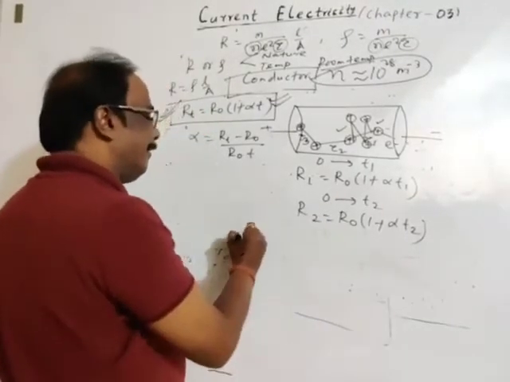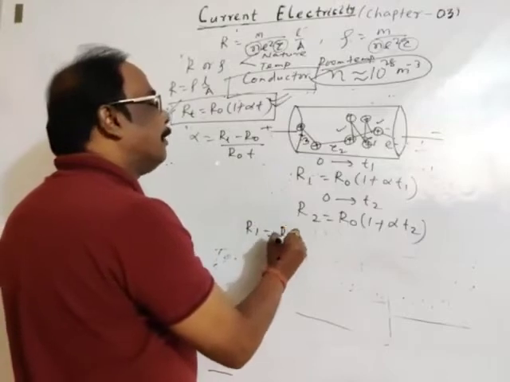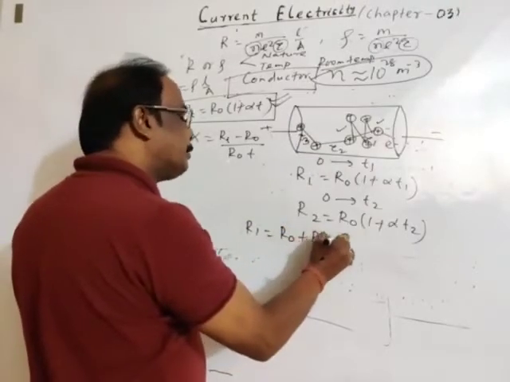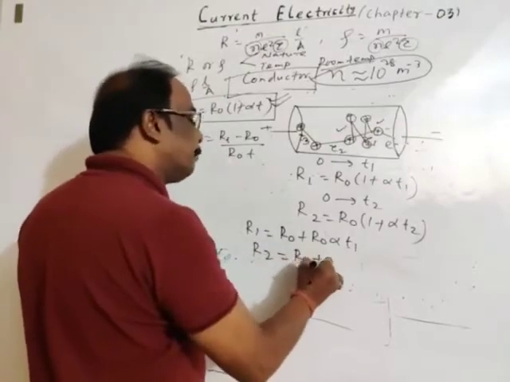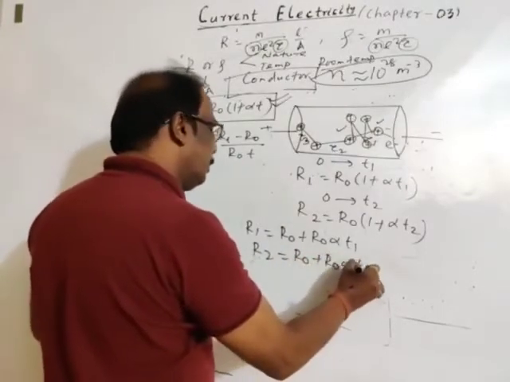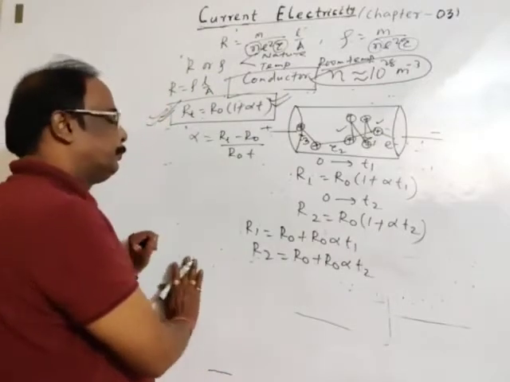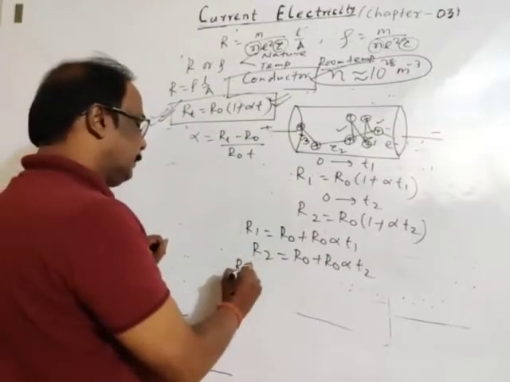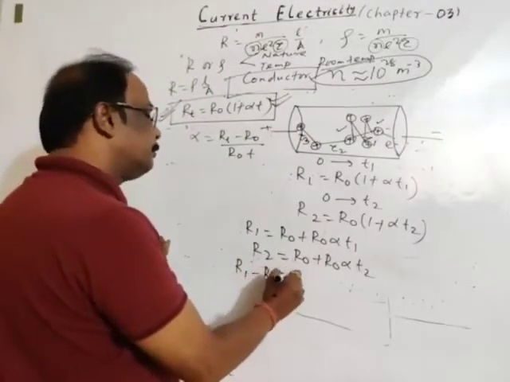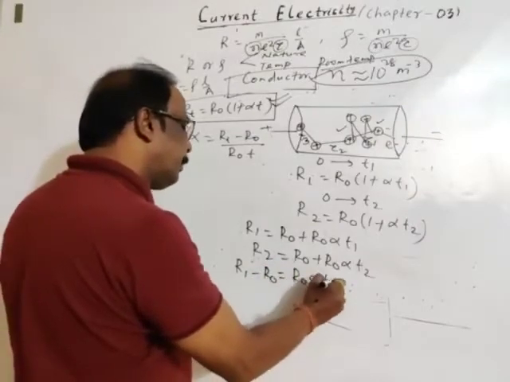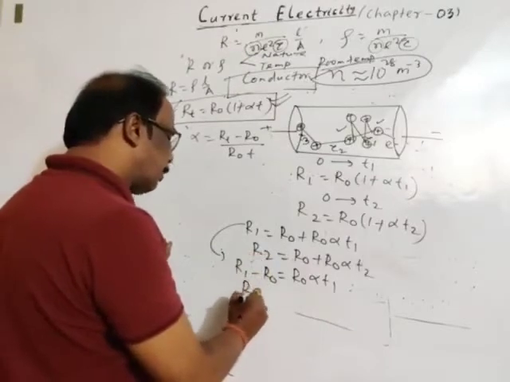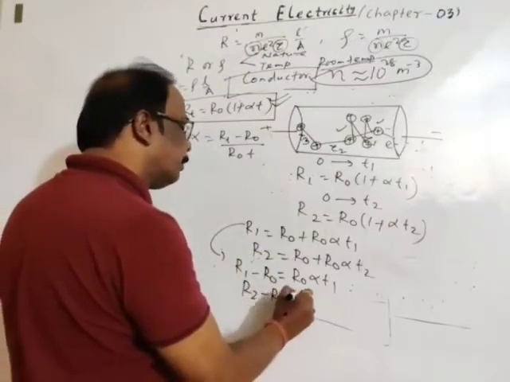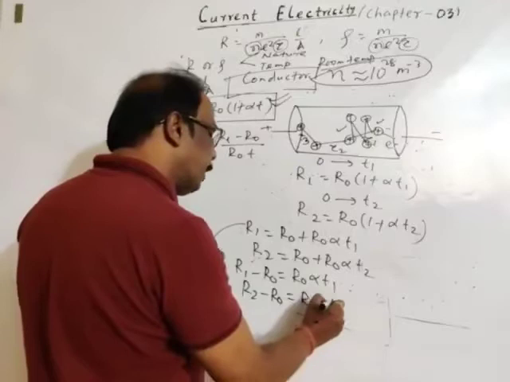Then R1 is equal to R0 plus R0 alpha T1 and R2 is equal to R0 plus R0 into alpha T2. Okay. Then R1 minus R0 is equal to R0 alpha T1. From this equation, and from this equation R2 minus R0 is equal to R0 into alpha T2.